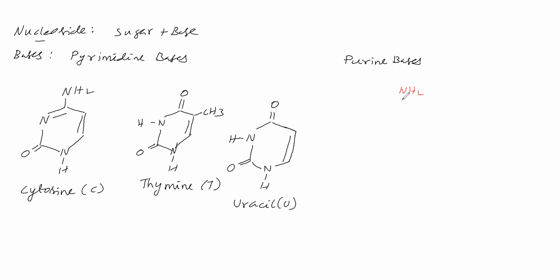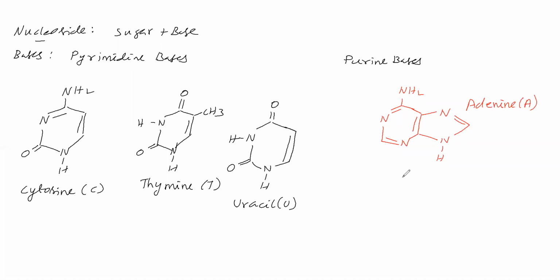In purine bases, here NH2, here N, here double bond N, here double bond, this is N, here NH, here NH, like this. This purine base is called adenine. First letter symbol is A.